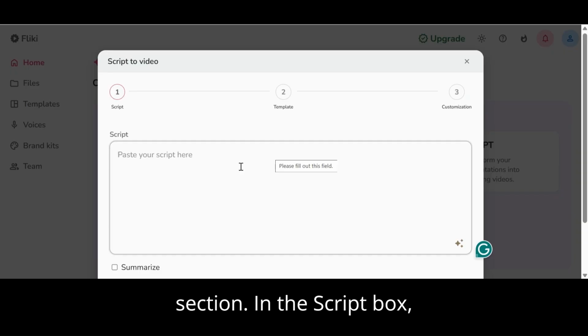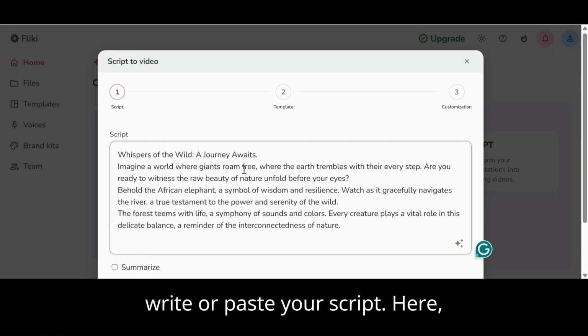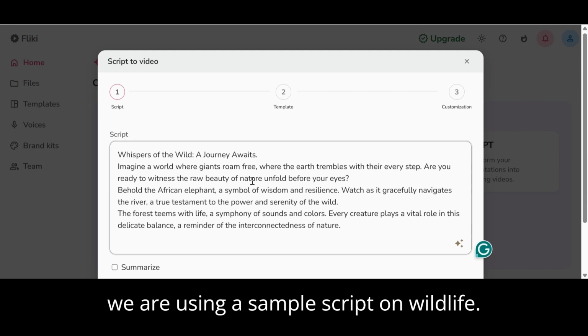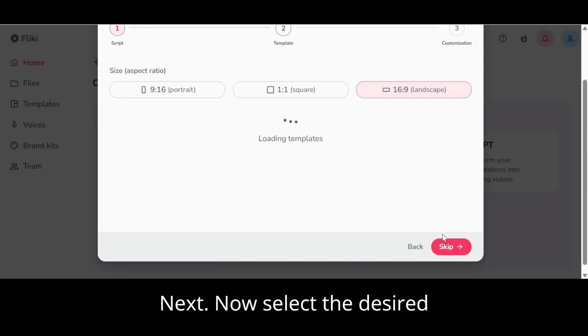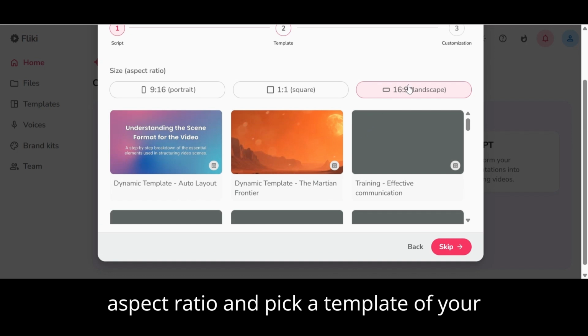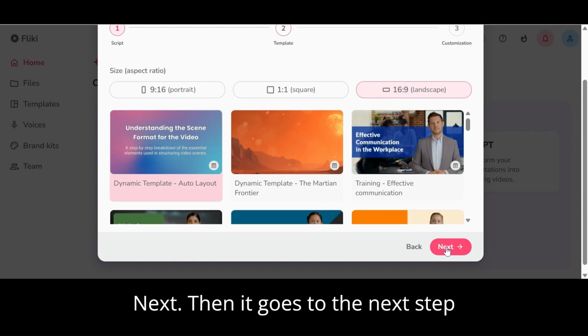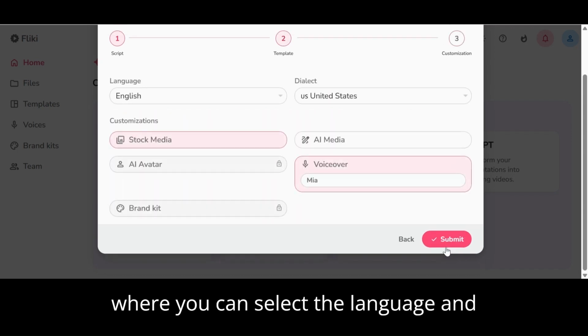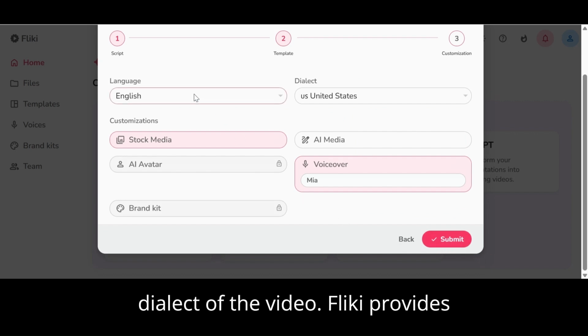In the script box, write or paste your script. Here, we are using a sample script on wildlife. Now select the desired aspect ratio and pick a template of your choice. Then it goes to the next step where you can select the language and dialect of the video.